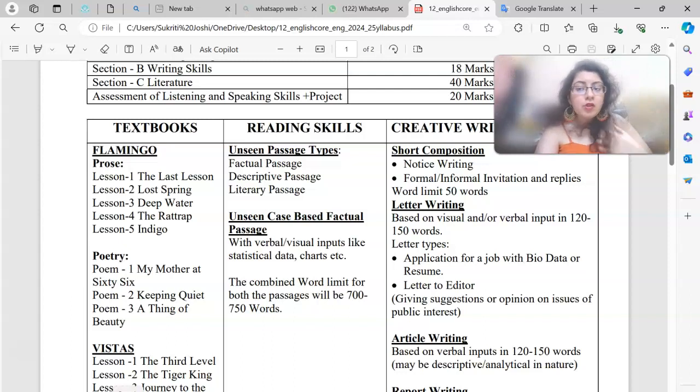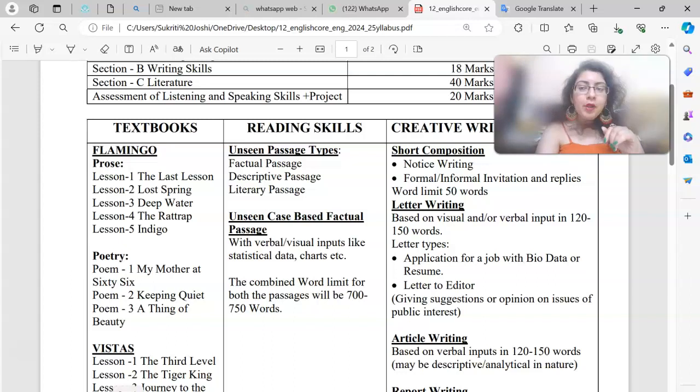Sometimes you tend to write a lot, or sometimes you tend to write very less in a 6-marker question. Suppose you have written more in a 3-marker question, you have written more in a 2-marker question, but you have written less.